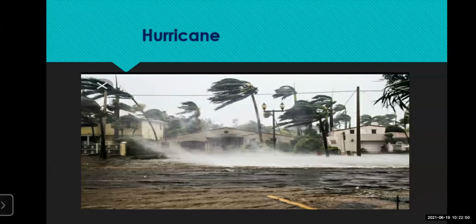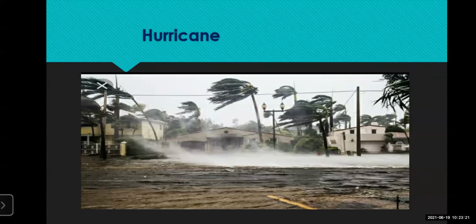Now, what type of damages? Here on the screen also you can see the type of damage it creates. It damages the surrounding area. The trees are uprooted. The big trees are falling. The branches are falling down on the people going, and they can fall on the vehicles. They can fall on the houses. And buildings collapse. The people may die due to the falling of buildings and houses.